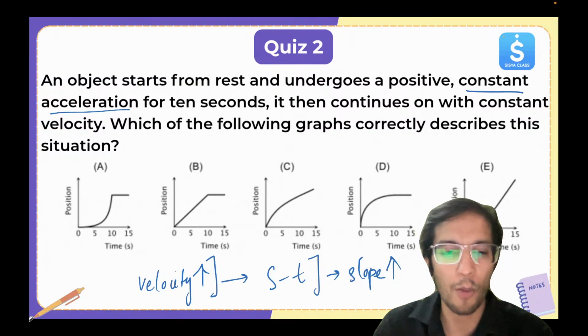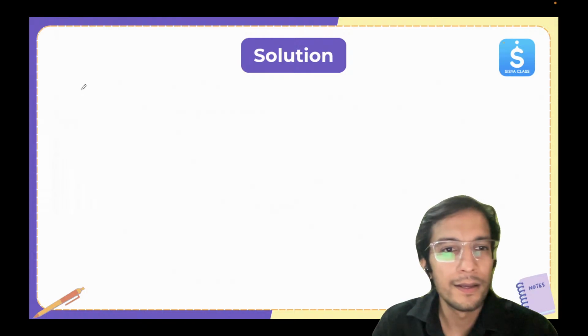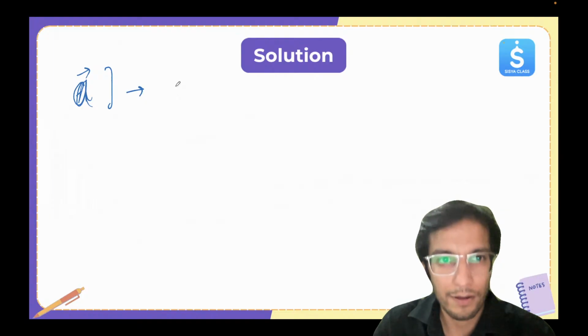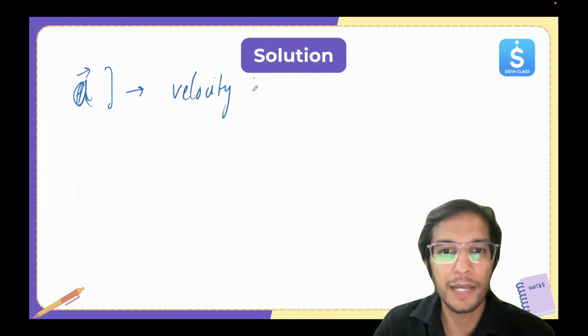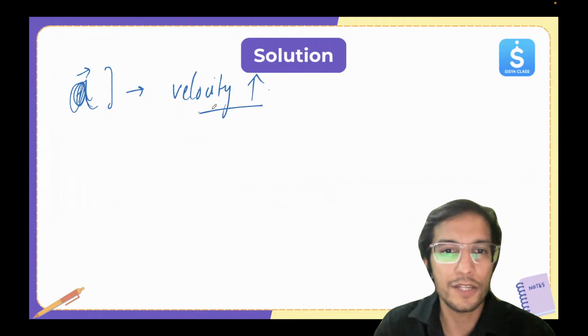Let me write down at the top. Next page, let's use the next page. So when acceleration is there, which is constant, for velocity, it will keep on increasing, right? If acceleration is there, velocity will keep on increasing.